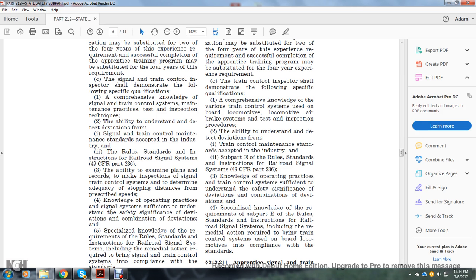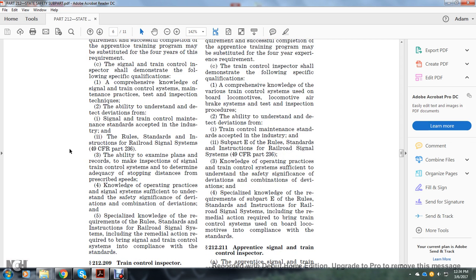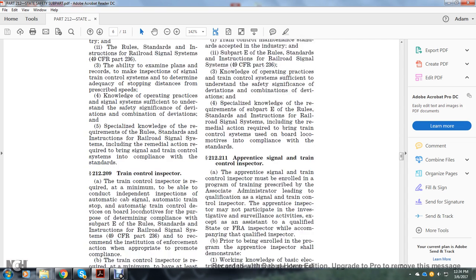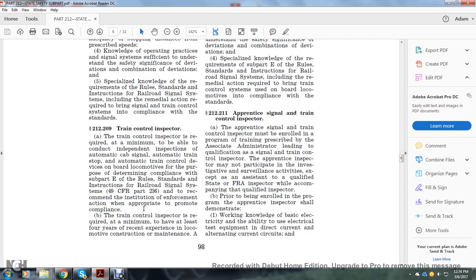The ability to explain plans and records, to make inspection of the signal and train control system, and determine the adequacy of stopping distance from prescribed speed. 4. Knowledge of the operating practice of the signal system sufficient to understand the safety significance of deviations, combination of deviations. 5. Special knowledge of requirements, rules, standards, and instructions in railroad signal systems, including remedial action required to bring signal and train control systems into compliance with standards.